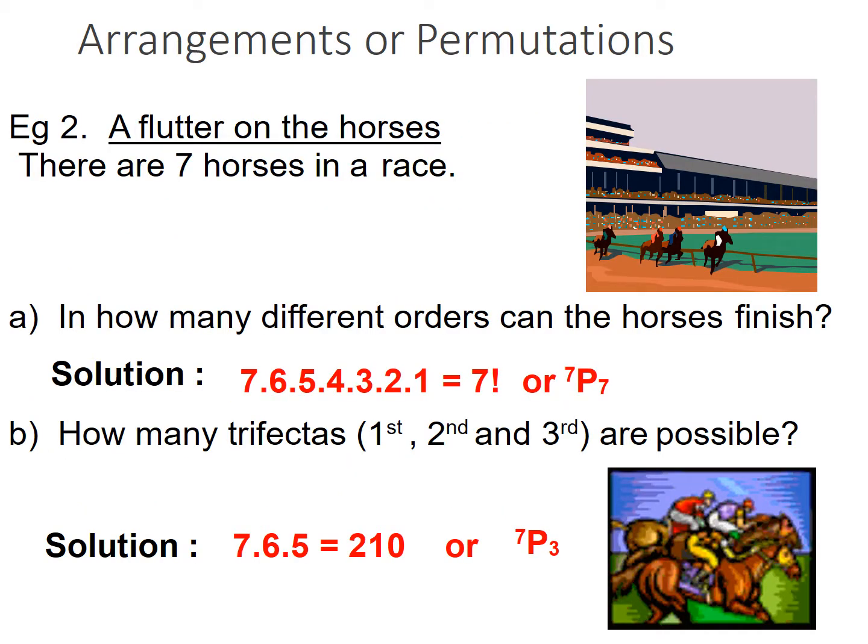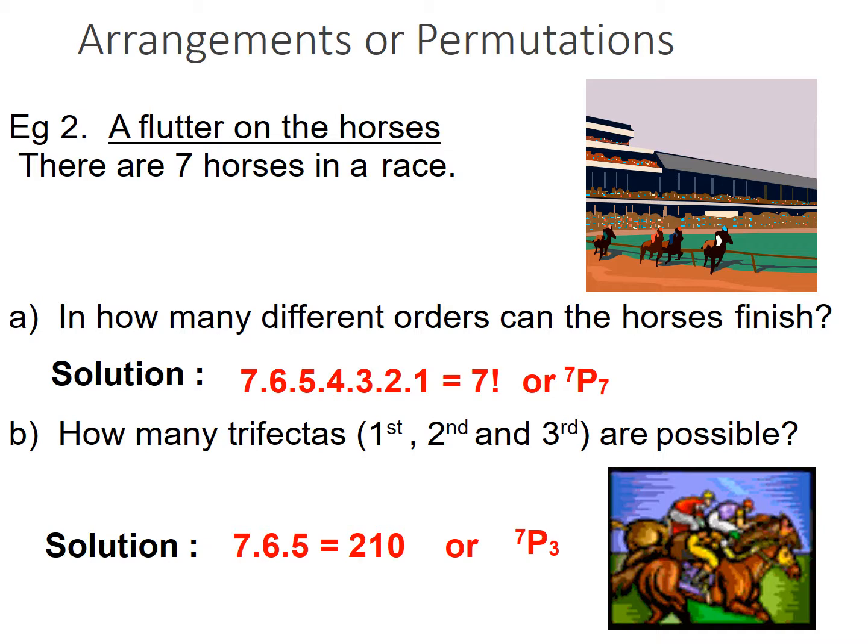Okay, we'll take another practical example, a flutter on a horse race. There are 7 horses in a race. How many different orders can the horses finish? Not just the winner; if it were the winner only, it would be 1 upon 7. But the first horse can be first, and then there will be another 6 places. So this is factorial 7, 7P7, if all the horses finish. So it will be factorial 7.